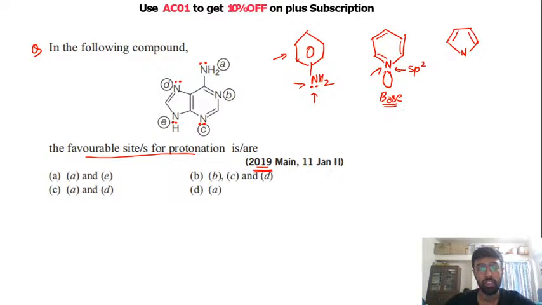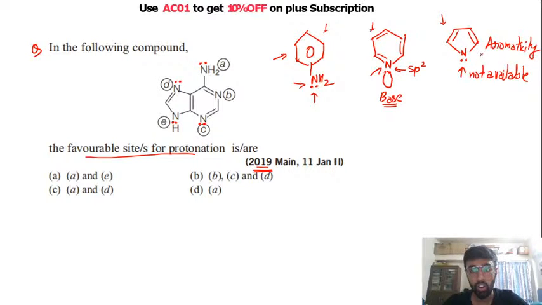Now, how to identify whether a structure is like pyridine? In your examination you just need to identify whether the structure looks like pyridine, pyrrole or aniline. In the case of pyrrole, the lone pair of this nitrogen is participating in the aromaticity.